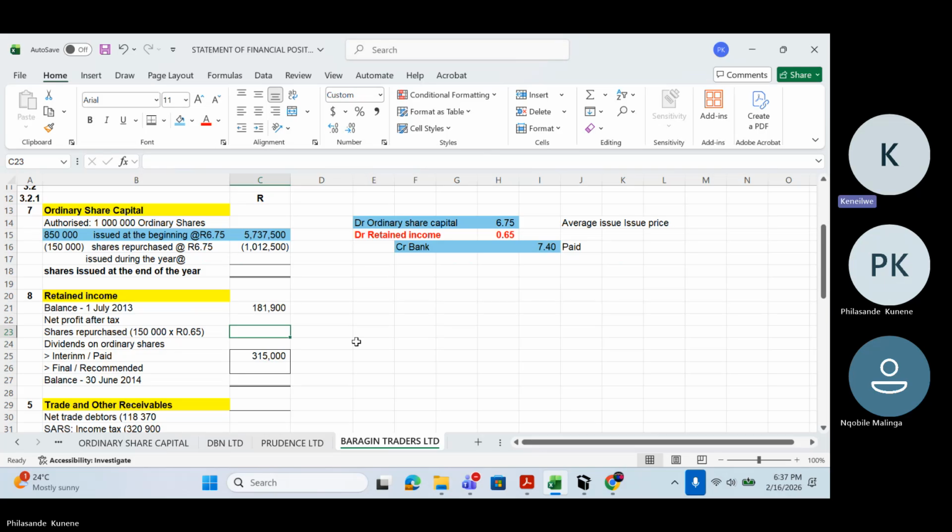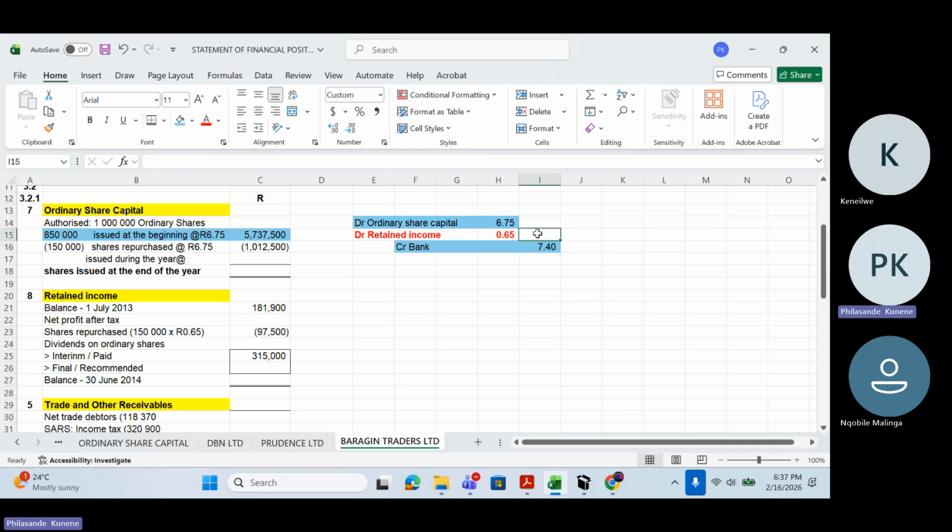I got 90,000. Wait, I think it's the wrong amount. I got 97,500. 97,500 rand. So this is going to be negative 97,500 rand. That is the amount that will go to it.